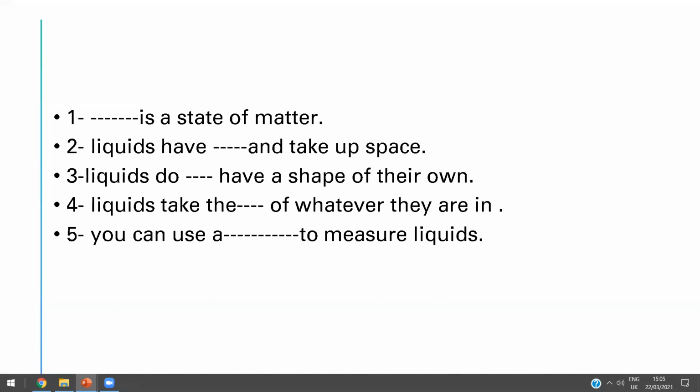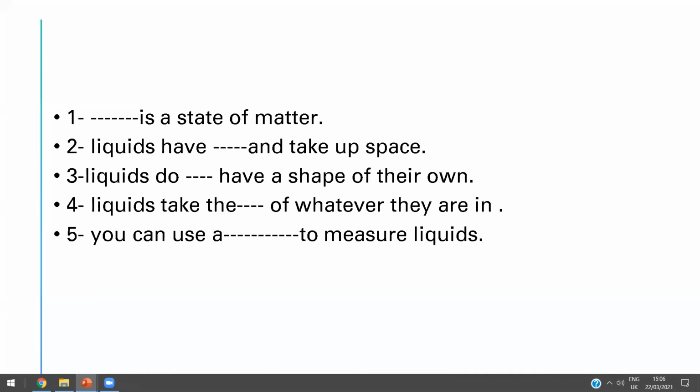Yes, solid has a shape of their own. But do liquids also have a shape of their own, or no? Amazing. Look, liquids don't have a shape of their own.